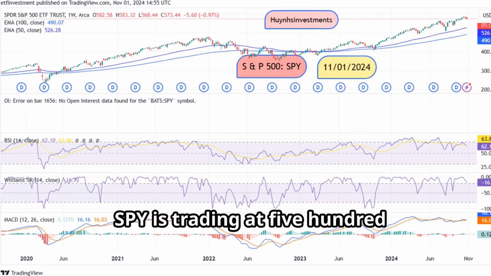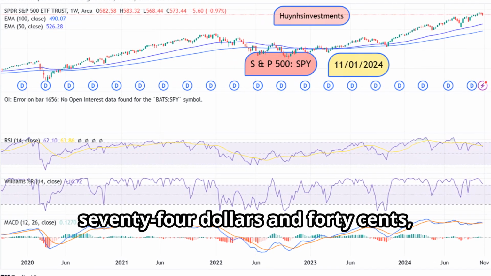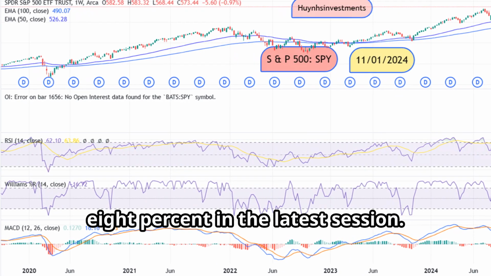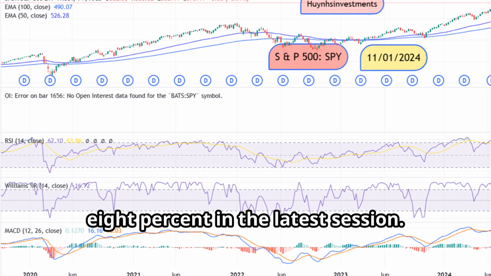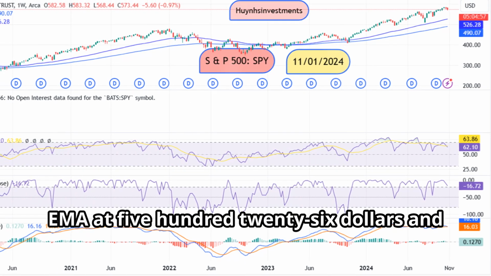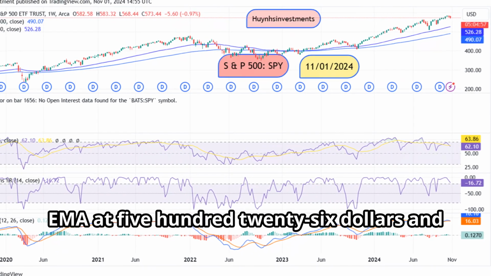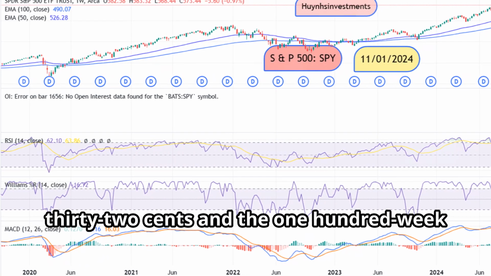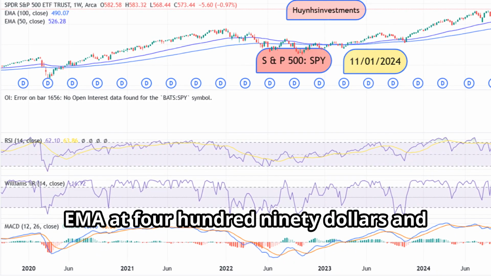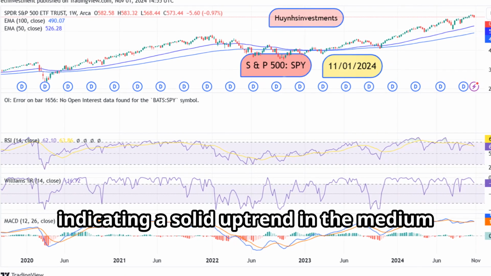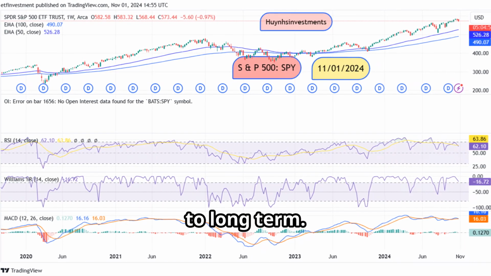SPY is trading at $574.40, showing a slight decline of 0.8% in the latest session. The price is above both the 50-week EMA at $526.32 and the 100-week EMA at $490.09, indicating a solid uptrend in the medium to long term.